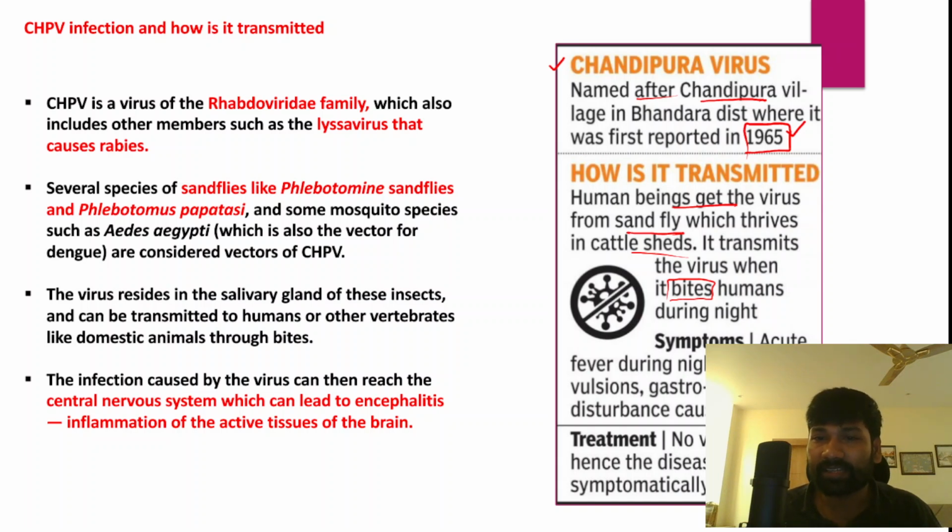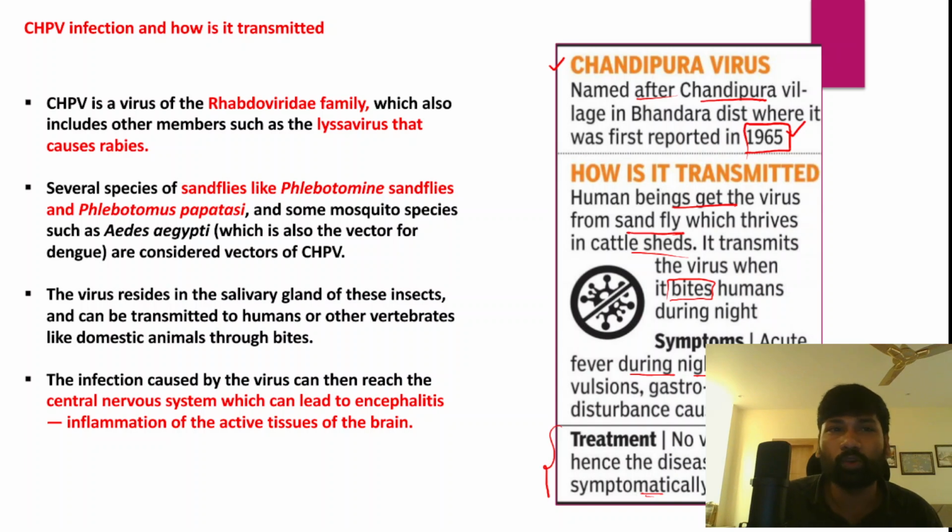Hence, disease is treated symptomatically. Now, what does it mean when any disease is treated symptomatically? That essentially means that these symptoms can be treated with different medicines, but Chandipura virus on its own does not have any specific medicine or vaccine.